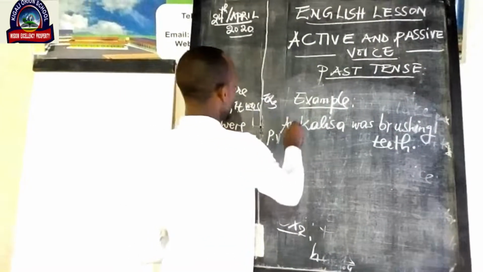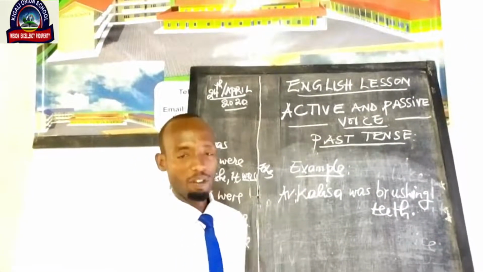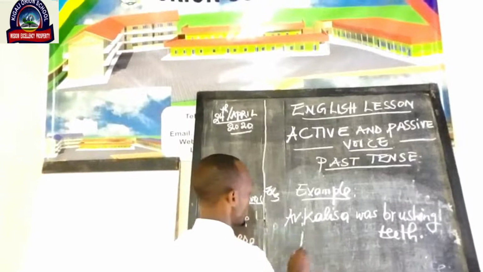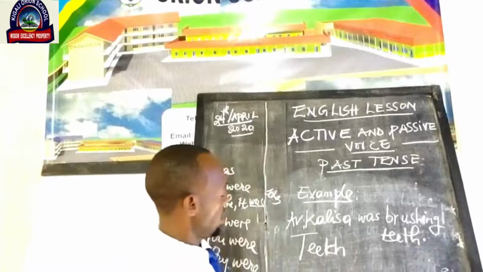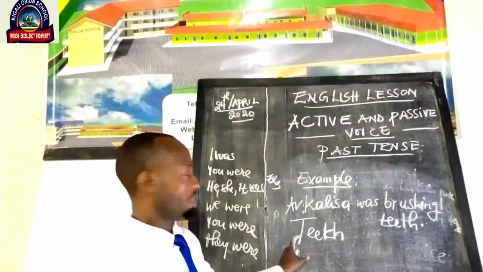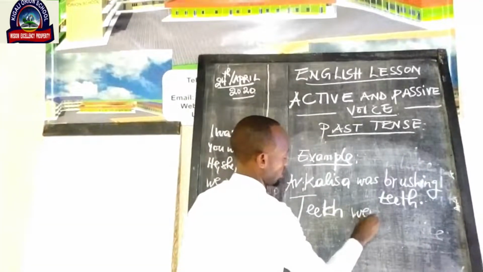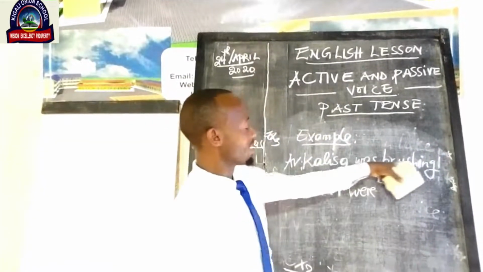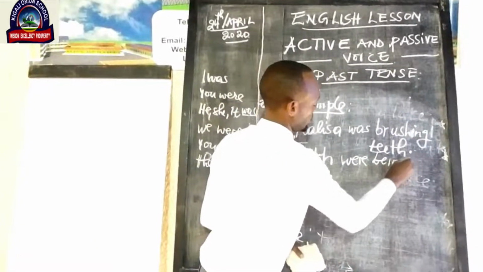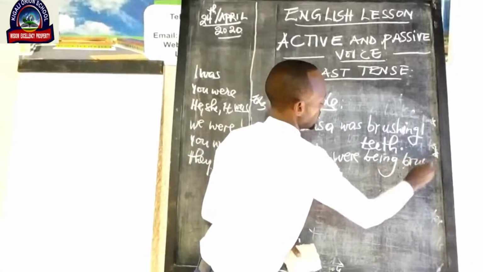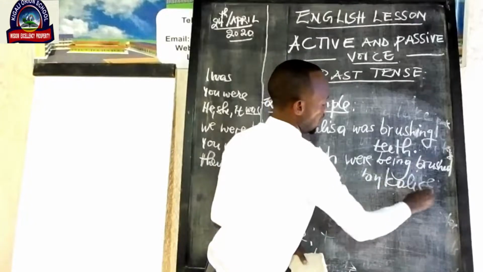Now, as an active voice, how can we change this sentence into a passive voice? I say that teeth, which is a plural. This is a plural of tooth. And I write teeth were being brushed by Carissa.